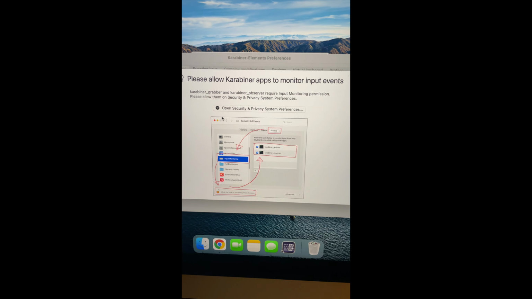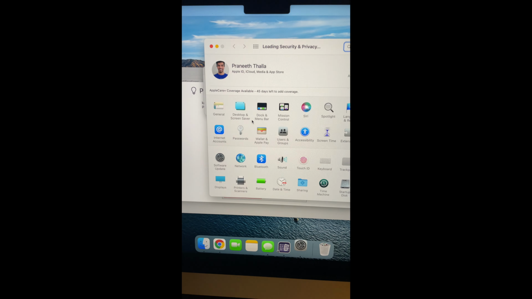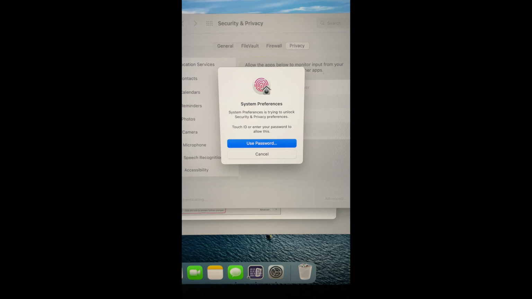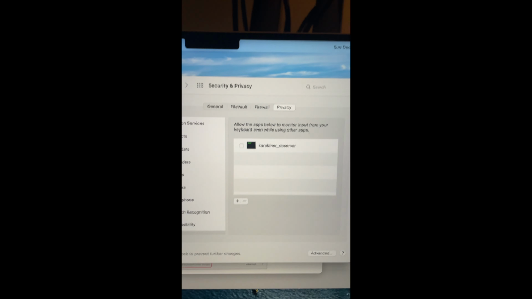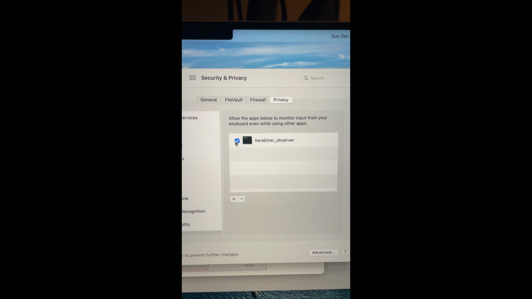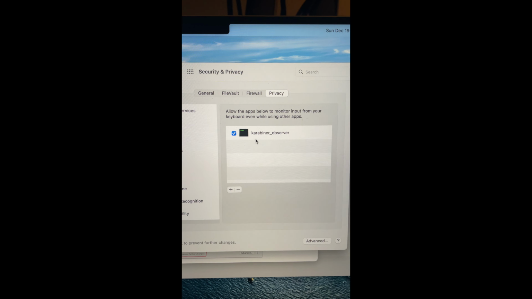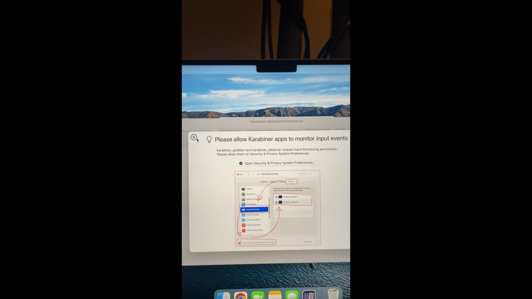And then one last thing you have to do is open security and privacy settings. Click the lock again, use Touch ID again, and then click on that little Karabiner observer. So that's basically gonna allow this program to actually use your keyboard. So now you can close out of these.